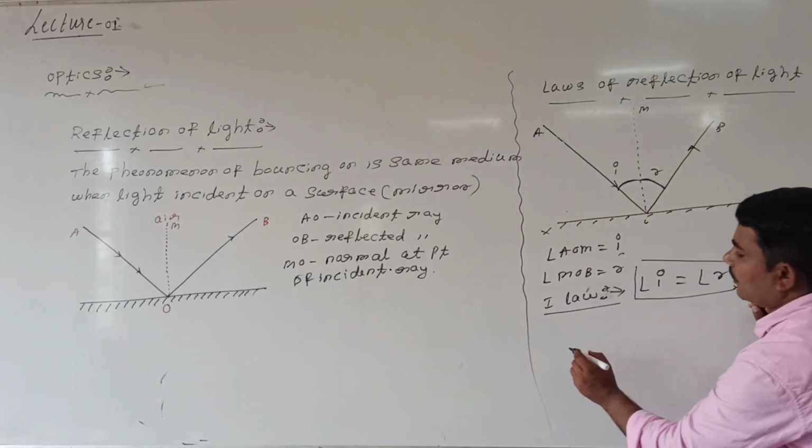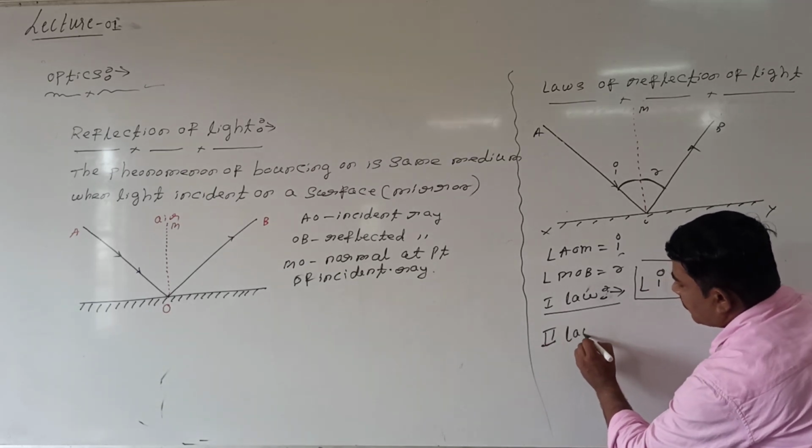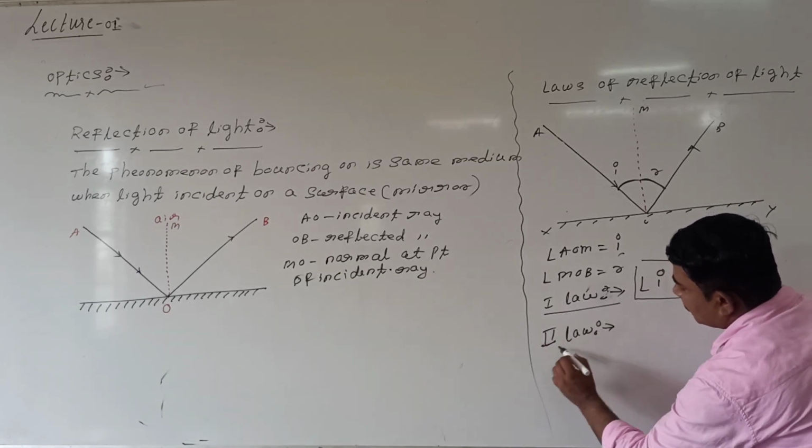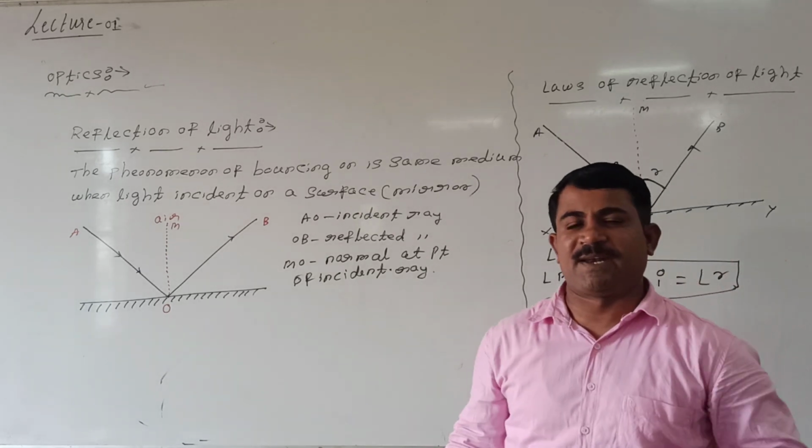Then the second law of reflection. The second law is very simple.